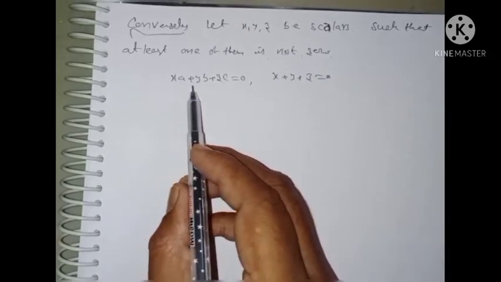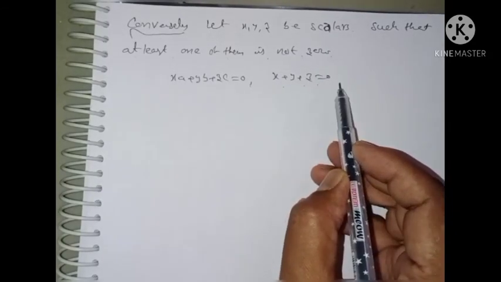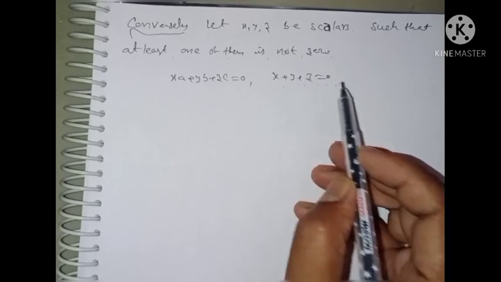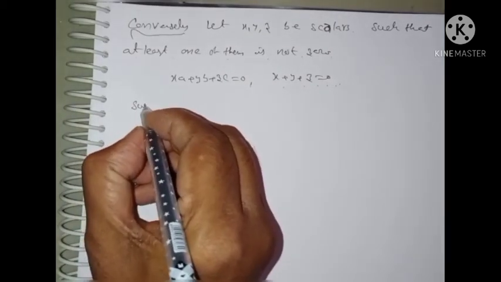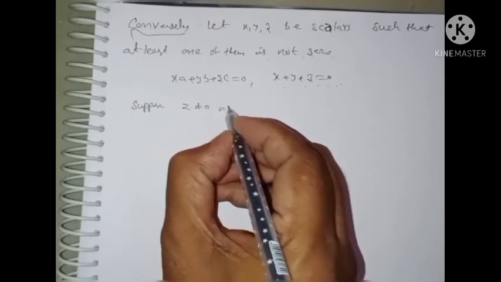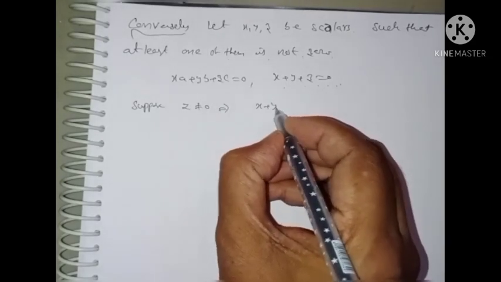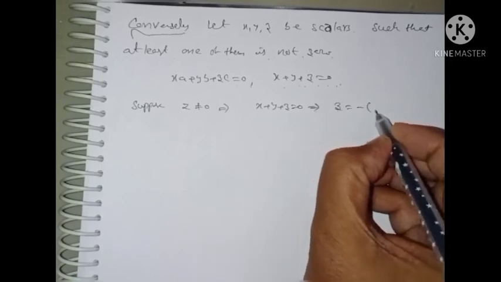Given xA plus yB plus zC is equal to 0 and x plus y plus z is equal to 0, you have to prove A, B, C are collinear. Suppose z is not equal to 0. Since x plus y plus z is equal to 0, z is equal to minus of x plus y.